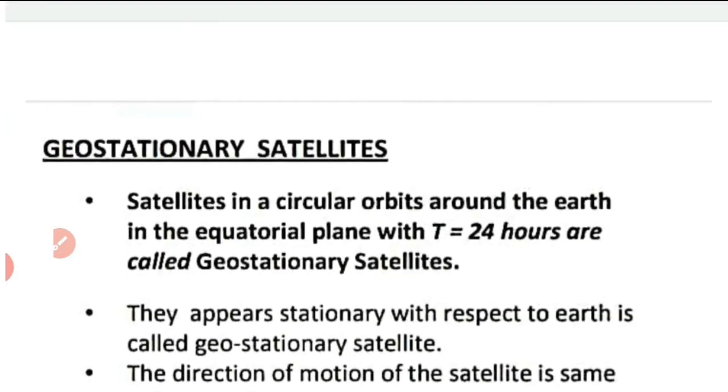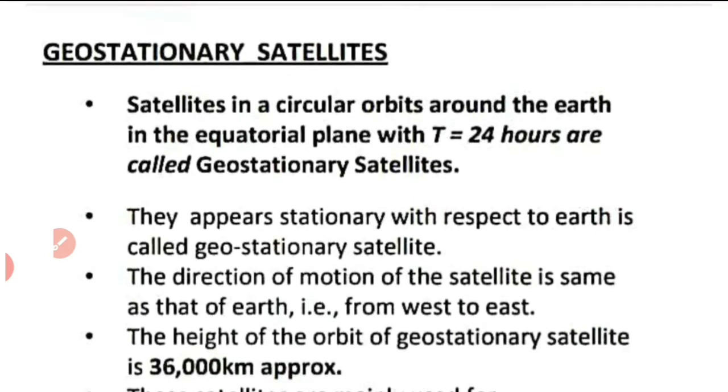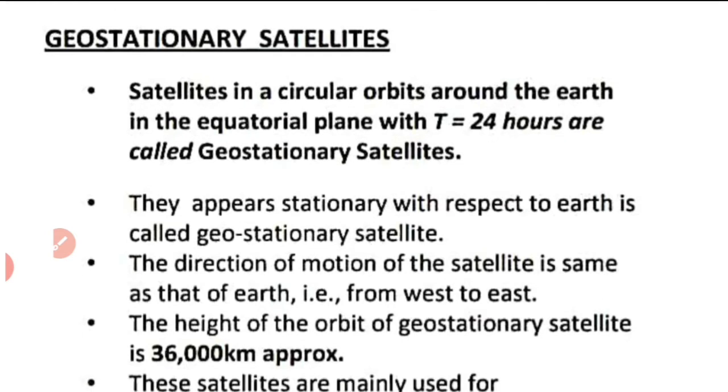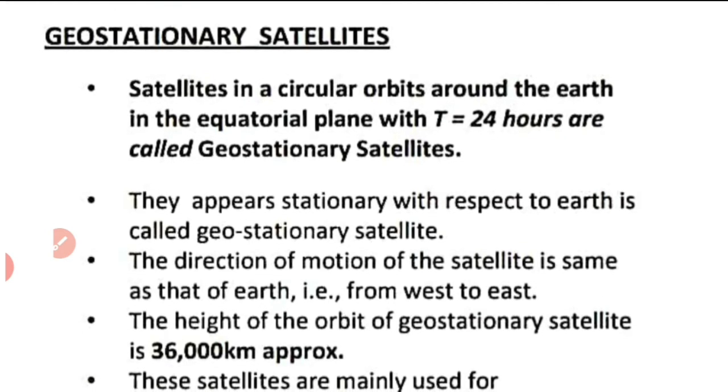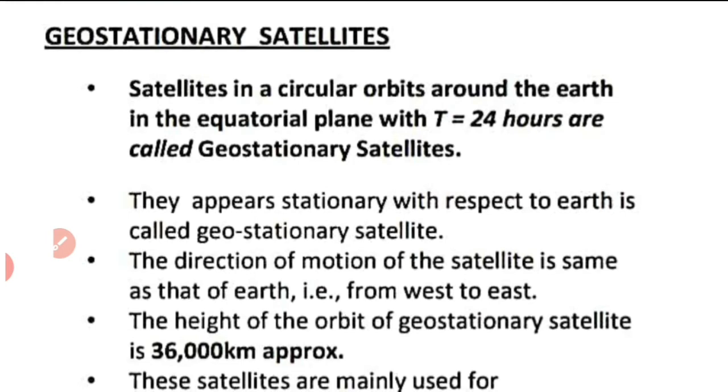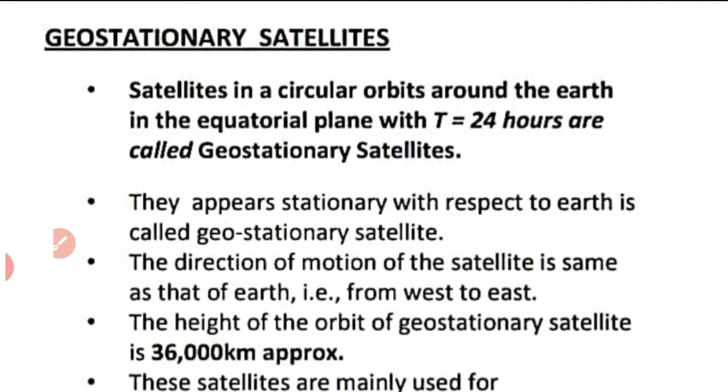Now we will discuss two types of satellites called geostationary satellites and polar satellites. Geostationary satellites are also called geosynchronous satellites, and they revolve around Earth in the equatorial plane. You know, Earth's shape is a geoid. It is bulged at the equator and flattened at the poles. Equatorial radius is more than the polar radius, as we already discussed.